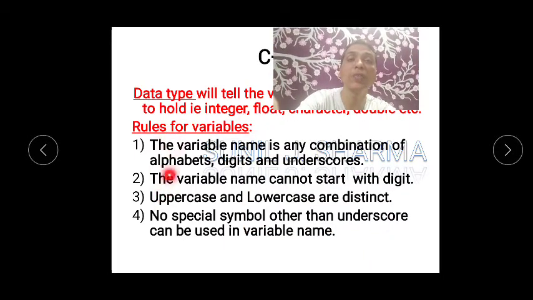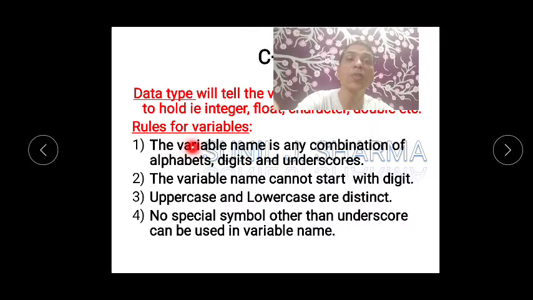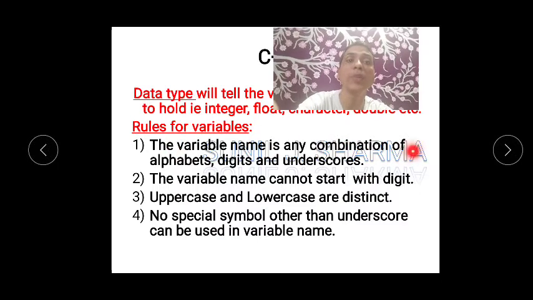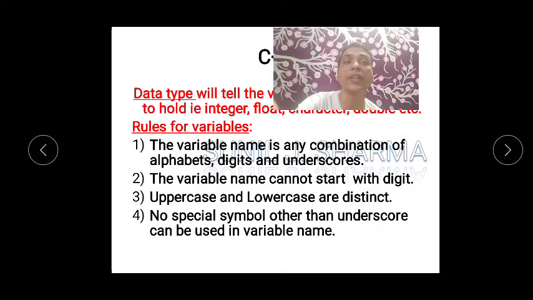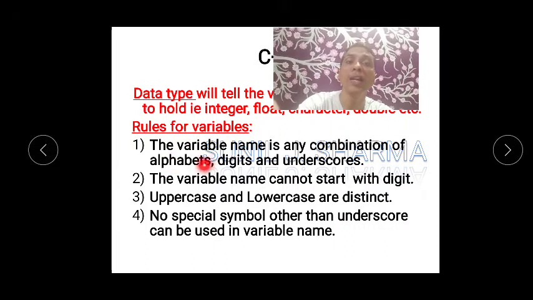Now, these are also very, very important rules for variables. I think everywhere we have to follow some rules, so variables will also follow some rules. A variable name is a combination of alphabets, digits and underscore. So a variable will not always be alphabets only. In my case I've just written alphabets, but you can have a combination of alphabets, digits and underscore.